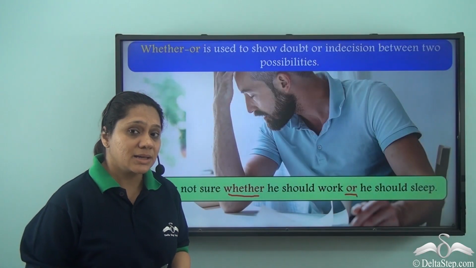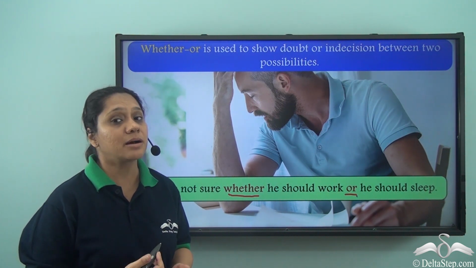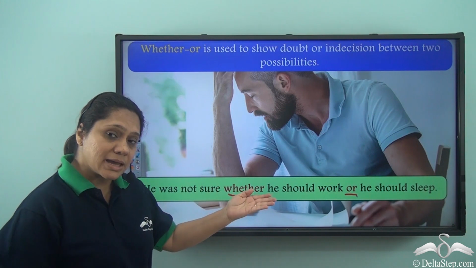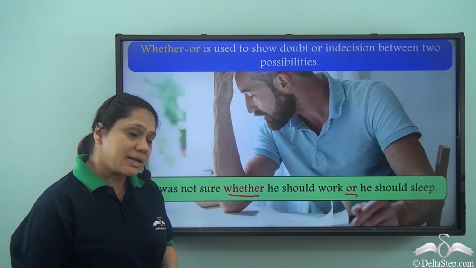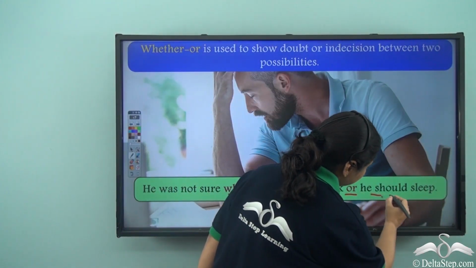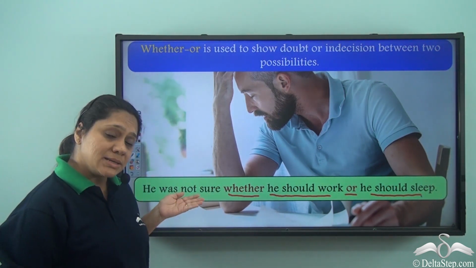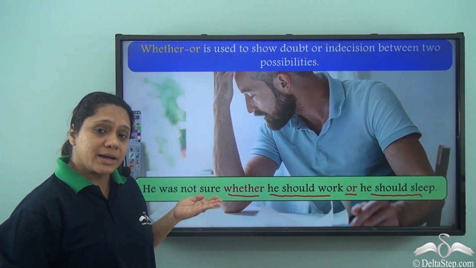It shows us the different alternatives or possibilities that are available. In this case, what are the different alternatives? He should work, he should sleep. But this sentence is also telling us something.